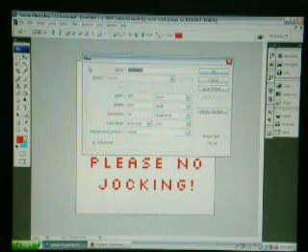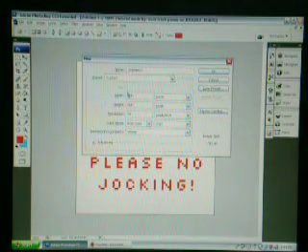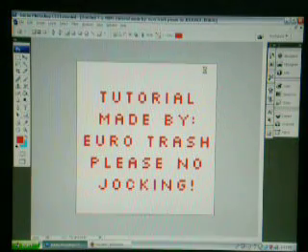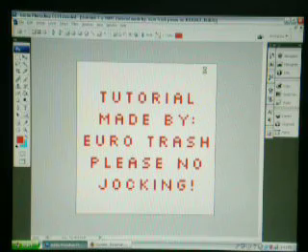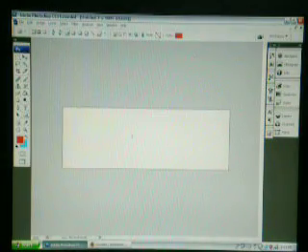I'm going to show you how to make a header, which is like a little word thing that has your name or whatever. Okay, so you're going to make a new file, and I usually do width 600 and height 200. Oh, and by the way, this is CS3. It should be the same on CS2. Once this opens, you're just going to have a blank canvas.